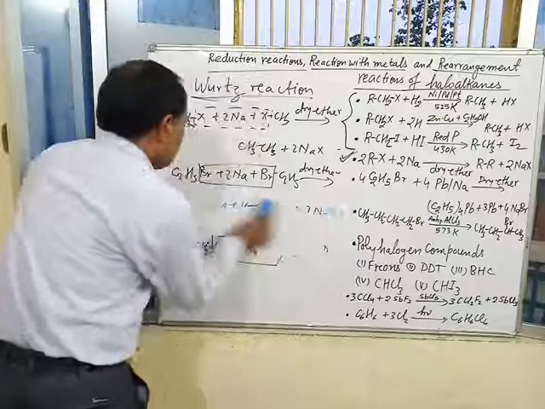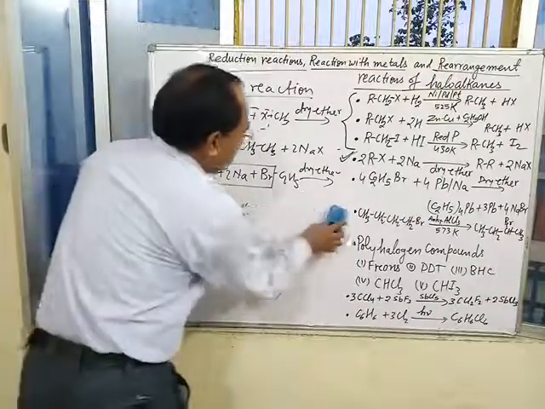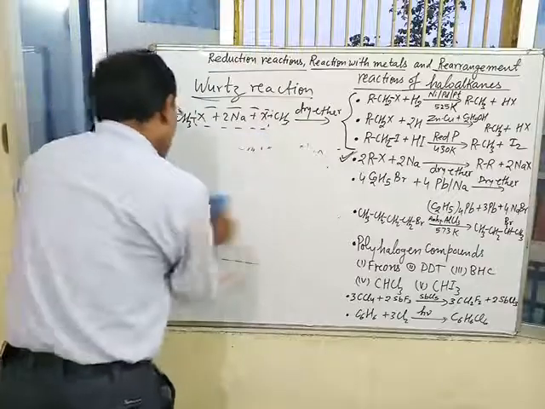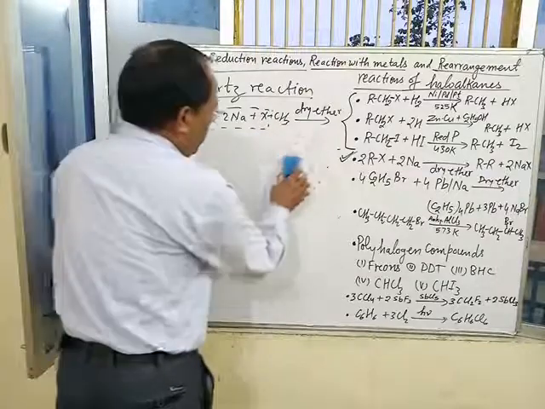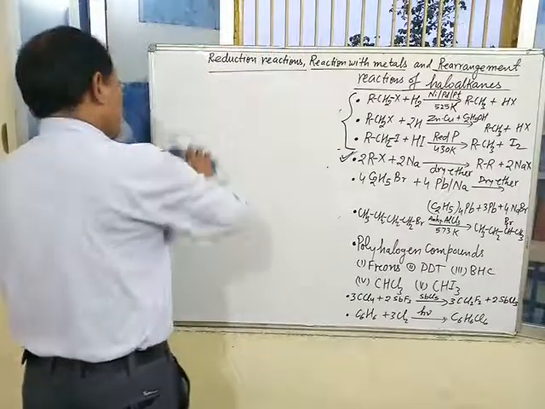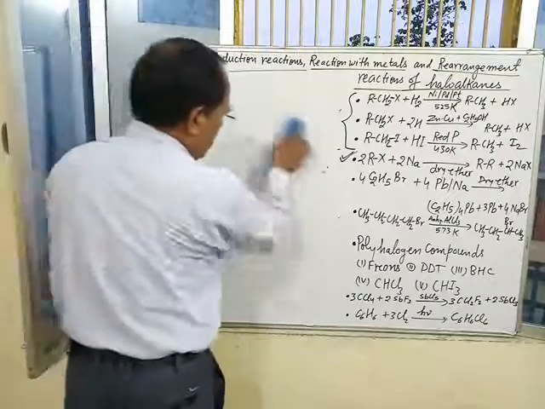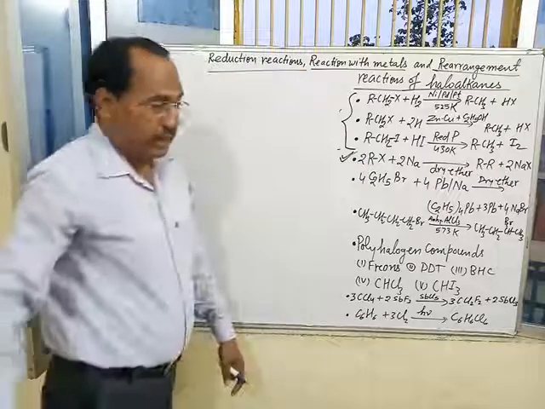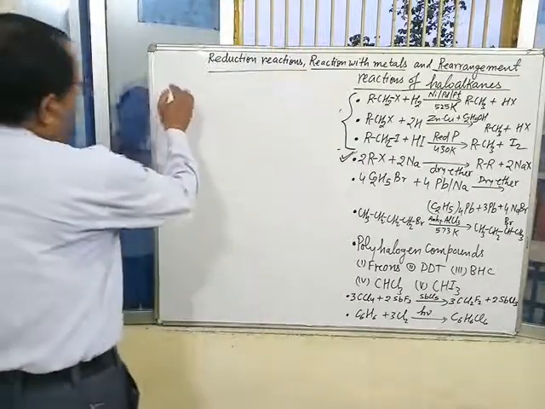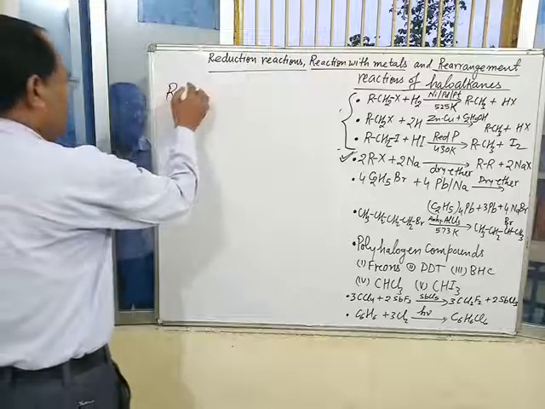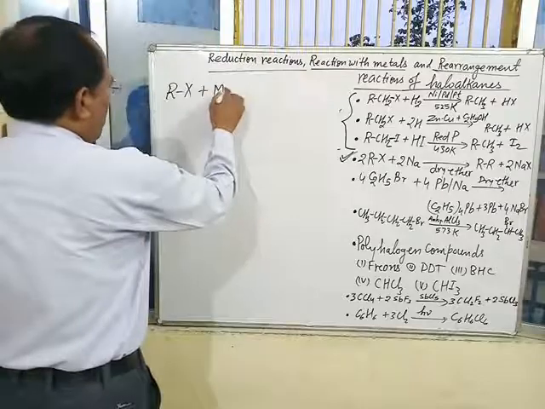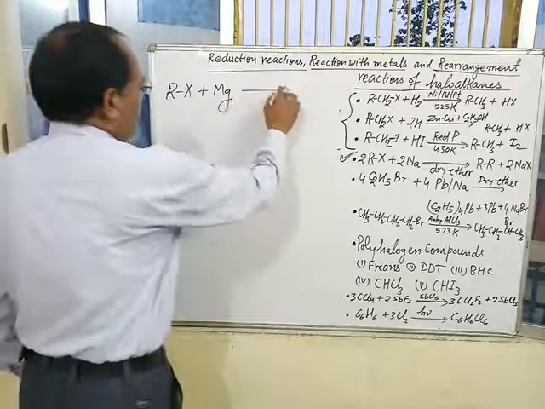Next, reaction of alkyl halide with metals, which is a very important reaction and known as Grignard reaction. Which reaction? Grignard reaction. Where an alkyl halide reacts with magnesium in dry ether.